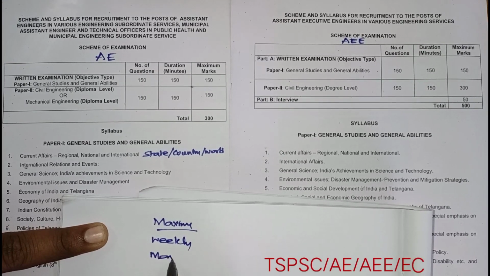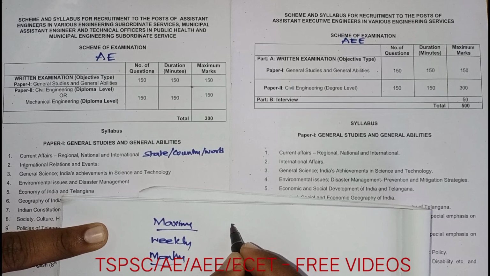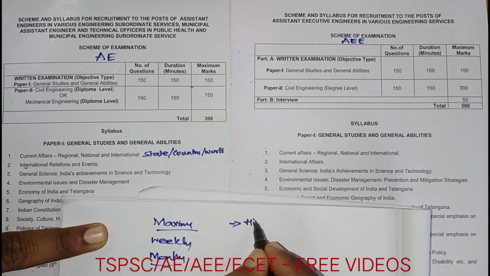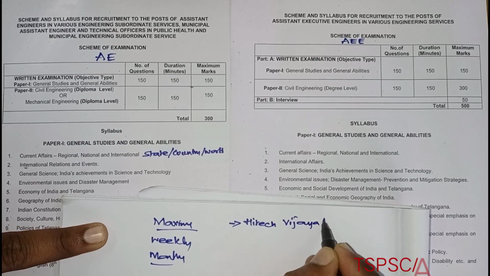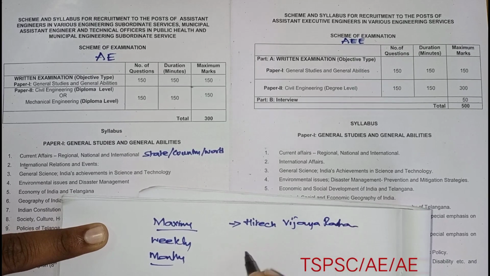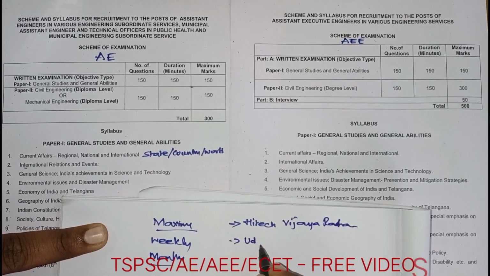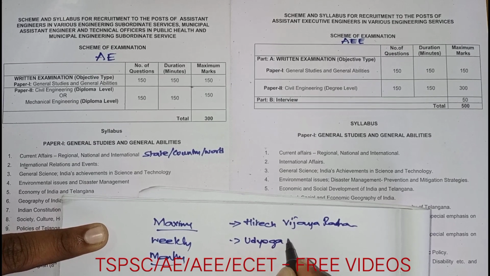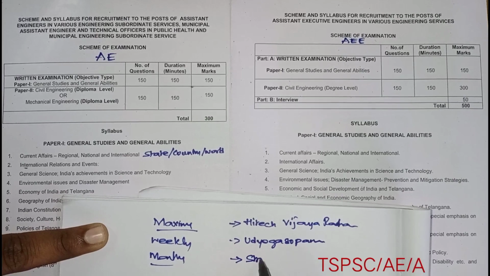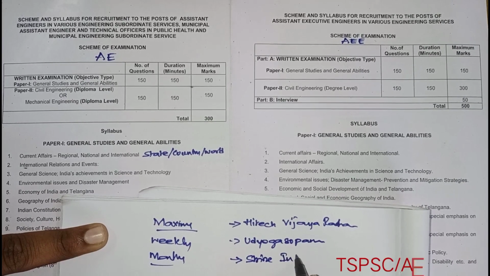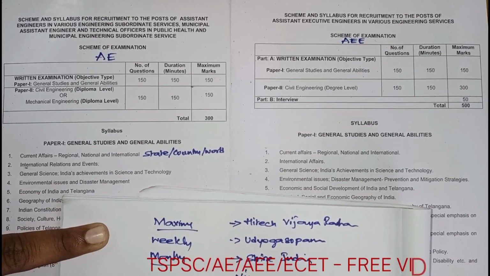For example, I have taken High Tech Vijayarahasiyam, next Udyoga Sopanam. These are magazines. Also Shine India books and Vijeta competitions.